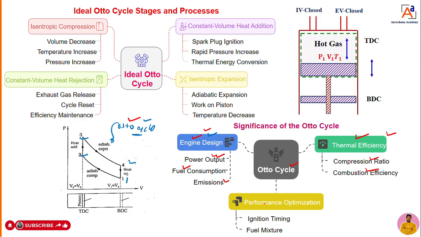Also I can predict performance optimization, so the performance of the SI engine or petrol engine can be calculated through the ignition timing and air fuel mixture. So engineering design, thermal efficiency calculation and performance optimization, the Otto cycle plays a very important role in the 4-stroke petrol engine. This is how the four operations play a very important role in the engine design.